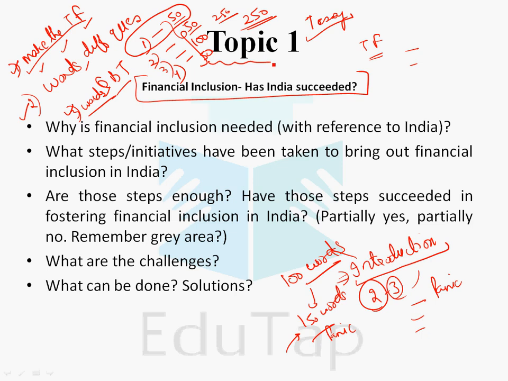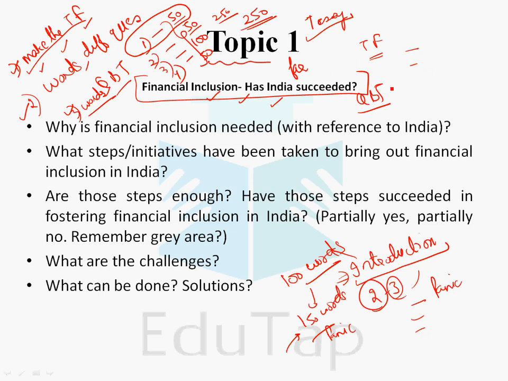Let's exemplify using this topic. Now, if the topic is financial inclusion, has India succeeded? There is a question-based topic. Right. So directly when you read this topic a few times, when you go through the topic a few times, these questions should start cropping up in your mind that the topic is asking me to show or prove how far has India succeeded.